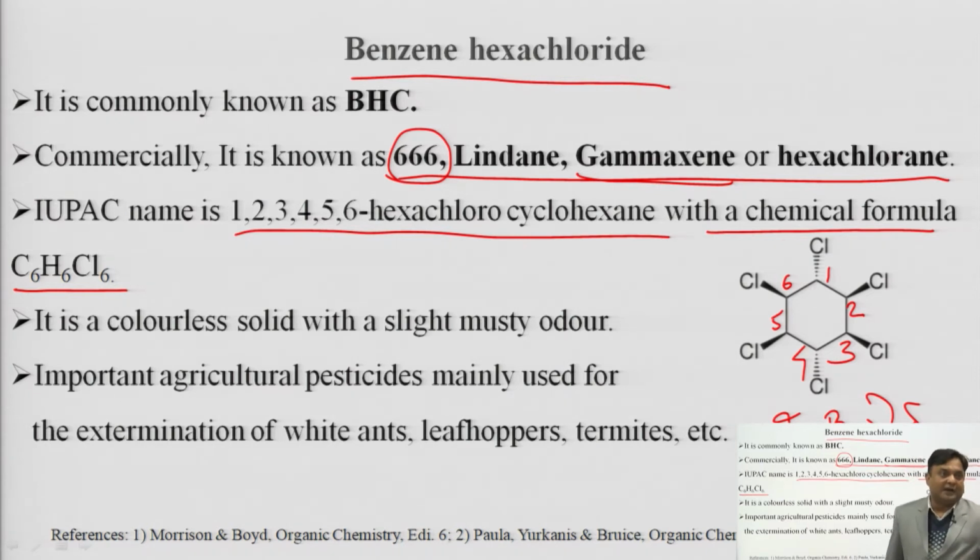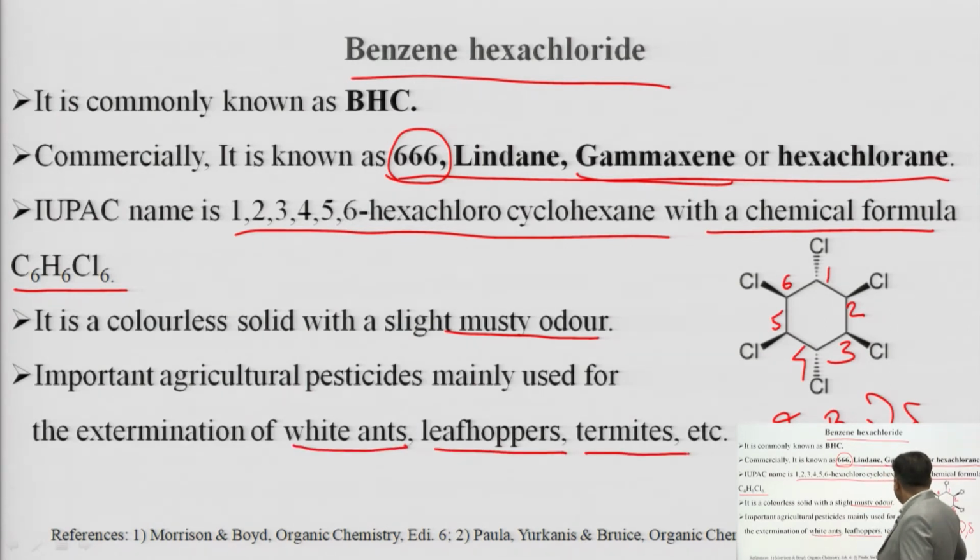When we talk about its appearance, it is found as a colorless solid with a slightly musty odor. Sometimes the odor might not remain, but most of the time it has a slightly musty odor. An important use of benzene hexachloride is as an agricultural pesticide, which inhibits white ants, leafhoppers, termites and many other pests from destroying our crops.